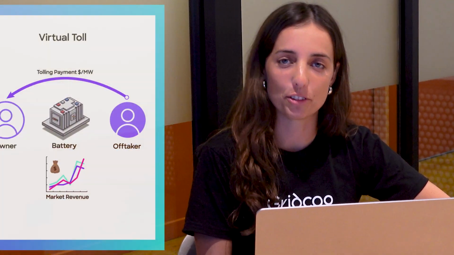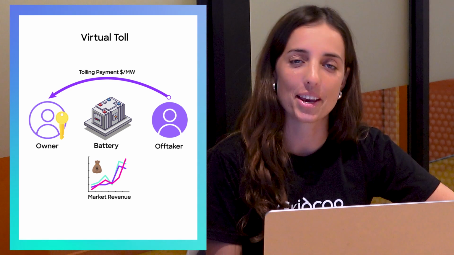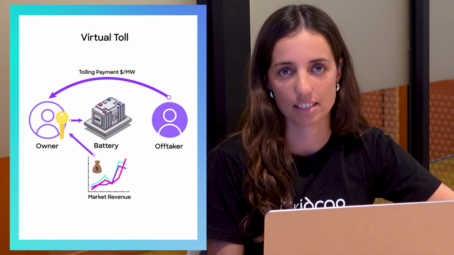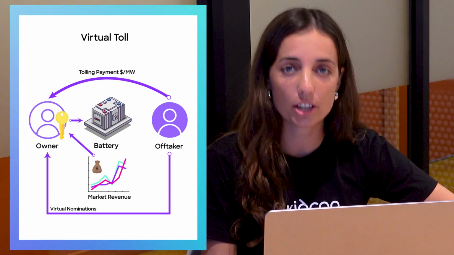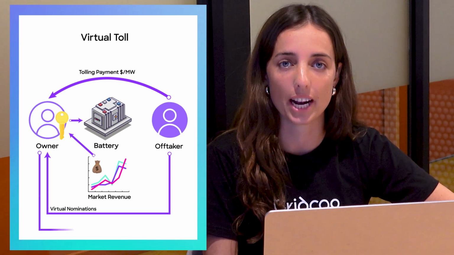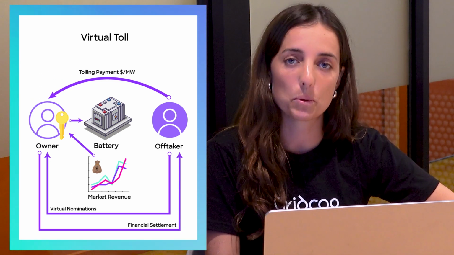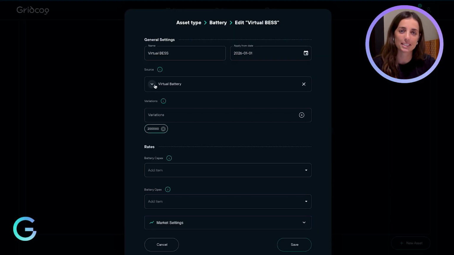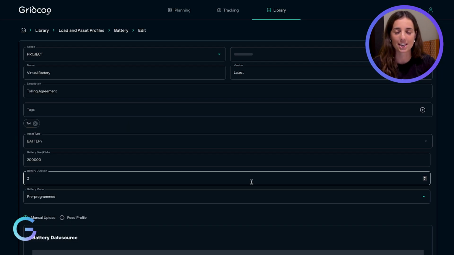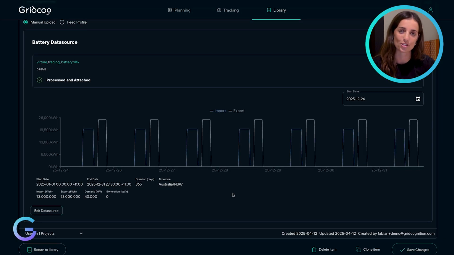In contrast, with virtual tolling arrangements, the off-taker doesn't physically control the asset. Instead, they provide virtual dispatch nominations, a charge-discharge schedule that's used to calculate a financial settlement between the parties based on the actual spot price and the nominations. In Gridcog, we have modeled this by setting up those nominations as a dispatch schedule in a virtual battery, which is assigned to a virtual submeter.